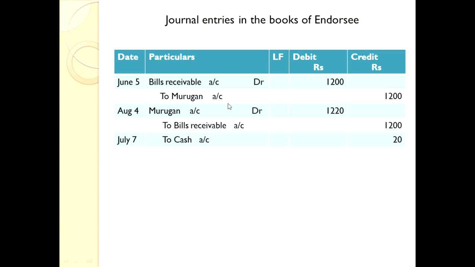Later the bill is dishonored. So we return the bill to Murugan. So Murugan account debtor. Murugan account debtor to bills receivable account, to cash account. This cash is for noting charges. Noting charges, that is 20 rupees.